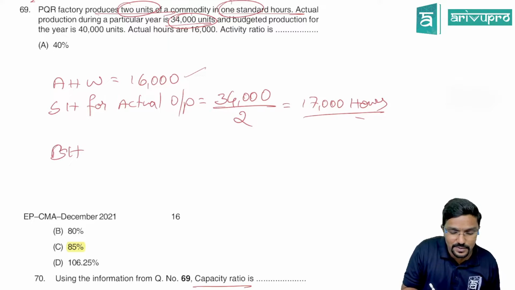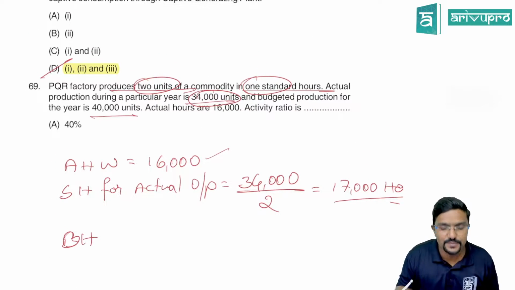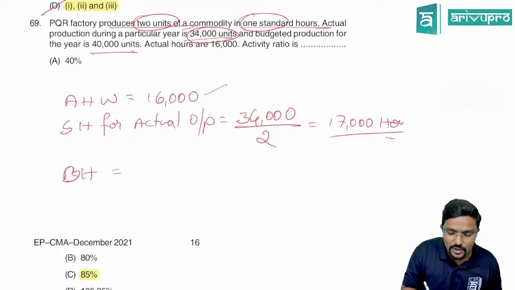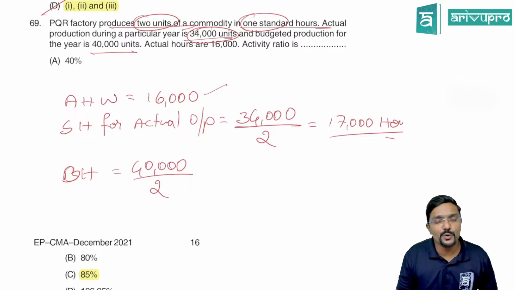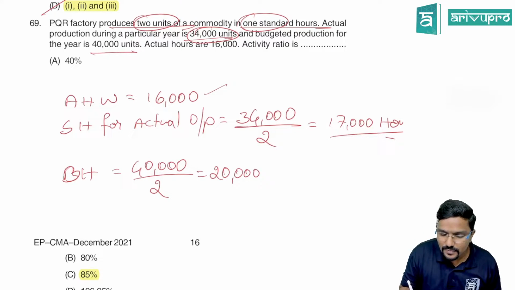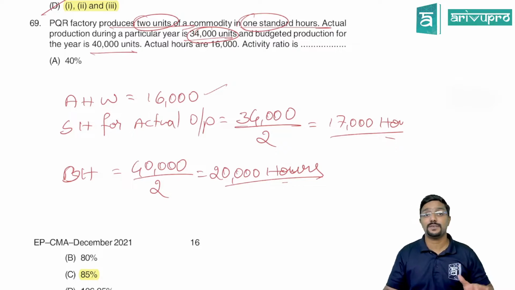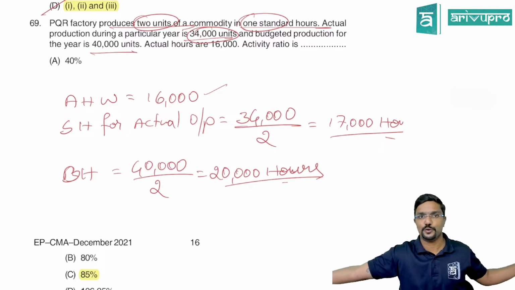Next, budgeted hours. Budgeted hours will always be for budgeted output. What is the budgeted output? 40,000 units. So for 40,000 units, how many hours you are supposed to take? 2 units per hour means 20,000 hours. So budgeted hours is different, standard hours is different. Standard hours will always be for actual output.